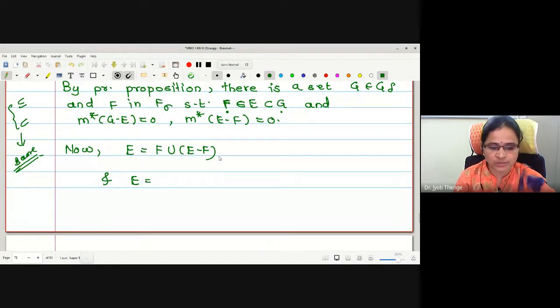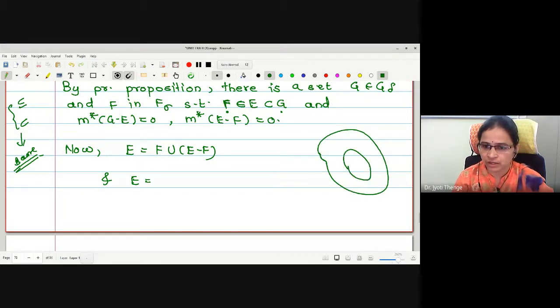We know the fact here E is a subset of G. So here I am going to write G. How can I write G now? Is it E union G minus E? Correct, no? F is a subset of E. E can be written by this complement, this union. G can be written like this.